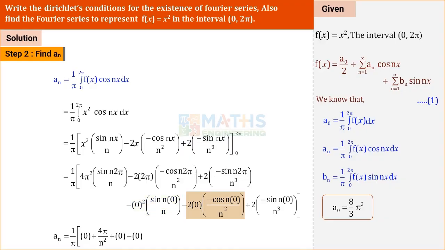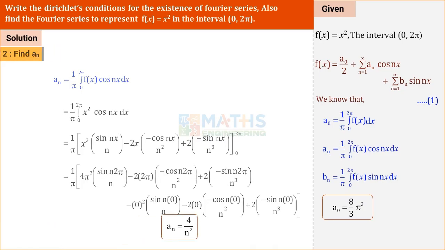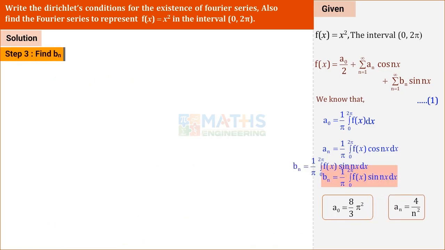Sin 0 value is 0. Cos 0 value is 1. But we have 0 outside. When multiplying, the term gets 0. The last term, sin 0 is 0. Simplify this. This is the value of an. Shall we find bn now?